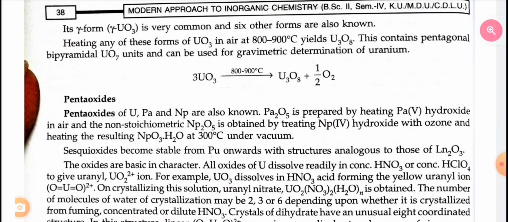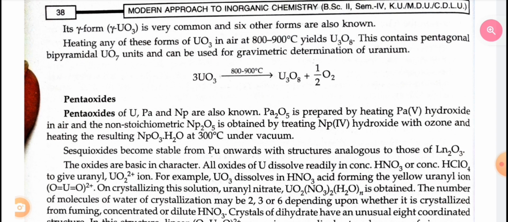Pentoxides. Pentoxides of uranium, protactinium and neptunium are also known. Pa2O5 is prepared by heating protactinium 5 hydroxide in the air, and the non-stoichiometric Np2O5 is obtained by treating neptunium 4 hydroxide with ozone and heating the resulting NpO3.H2O at 300 degrees Celsius under vacuum.